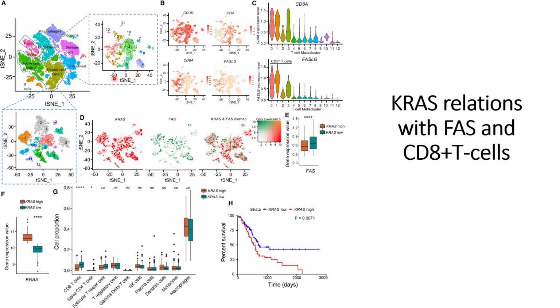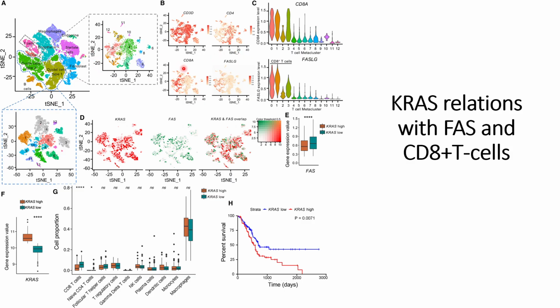And from the clusters that they obtained about the T cells, they distinguished those T cells based on the transcript for different kinds of T cells that are present in the single cell RNA-seq data, that is CD3d positive T cells, CD4 plus T cells, CD8a T cells, FAS, and they also check this FASL ligand in those T cells.